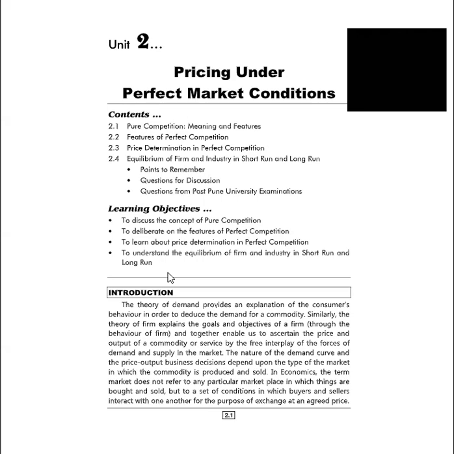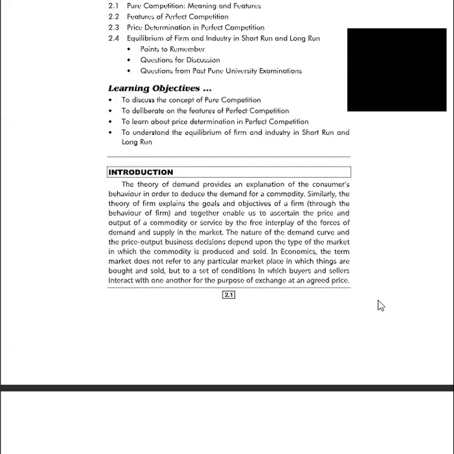Firstly, we have introduction. The theory of demand provides an explanation of the consumer's behavior in order to deduce the demand for a commodity. Similarly, the theory of firm explains the goals and objectives of a firm. Together, the behavior of consumers and firms enable us to ascertain the price and output of a commodity or service by the free interplay of the forces of demand and supply in the market. The nature of the demand curve and the price output business decisions depend upon the type of the market in which the commodity is produced and sold.